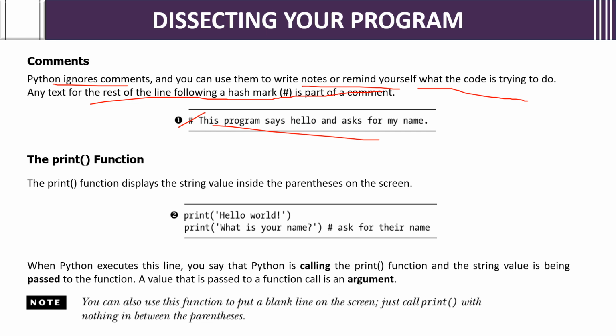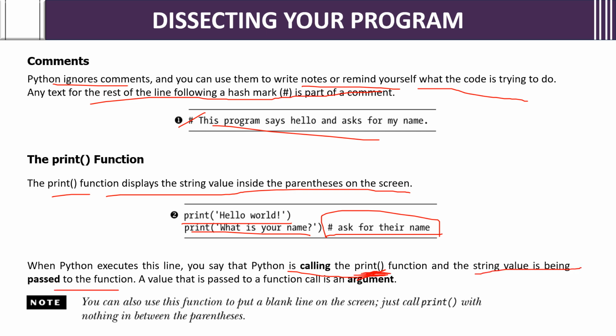Then the print function. The print function displays the string value inside the parentheses. In the print function, there is a string value like hello world, or what is your name, you can give, asking for their name. See how comments are used, ask for their name. Like that you can write. When Python executes this line, you say that Python is calling the print function. What Python is doing is calling the print function, and the string value is being passed to the function.